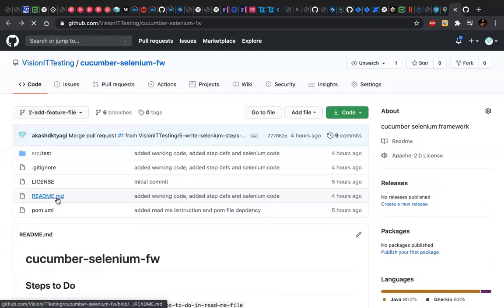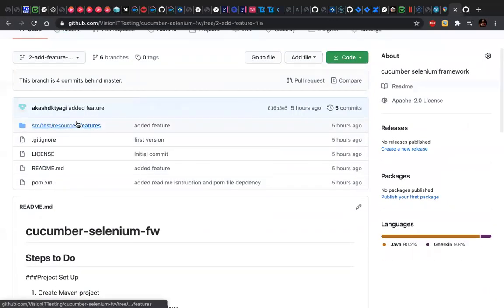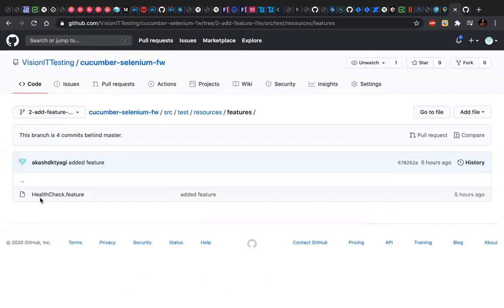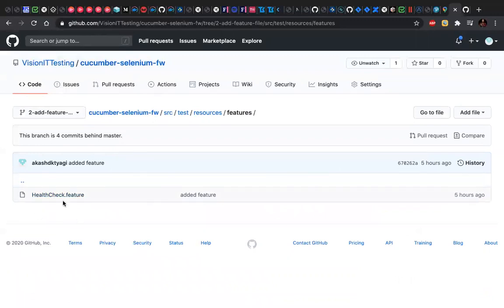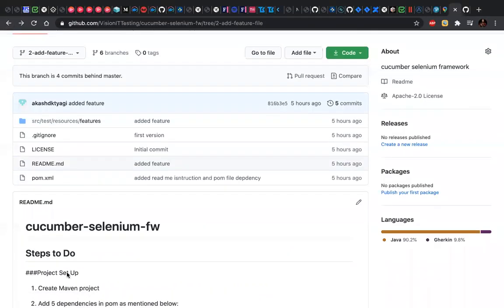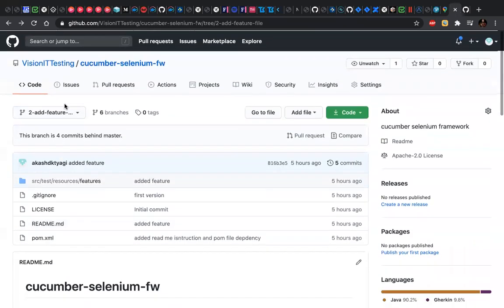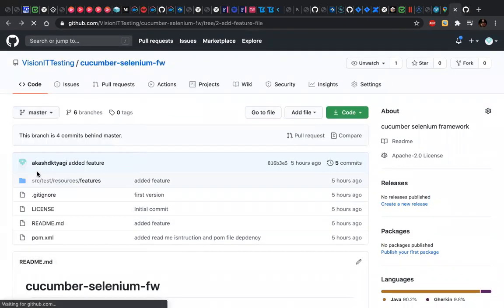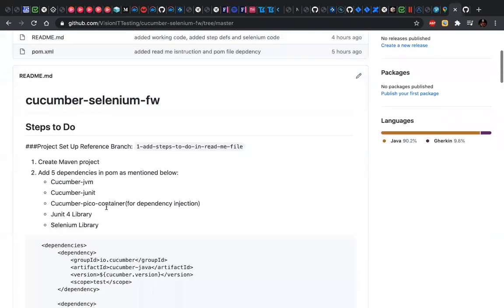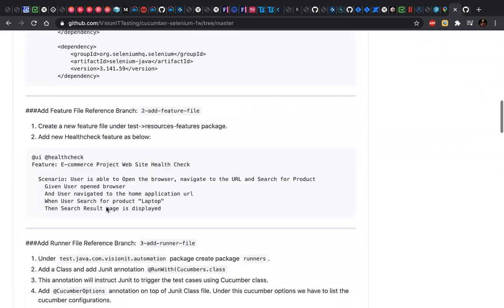You can go to this branch, and then you can look here at what I have done, or what are the things which happened. Okay, this is the documentation I'm talking about. And this is how you can really know what to do at what stage of the framework development when